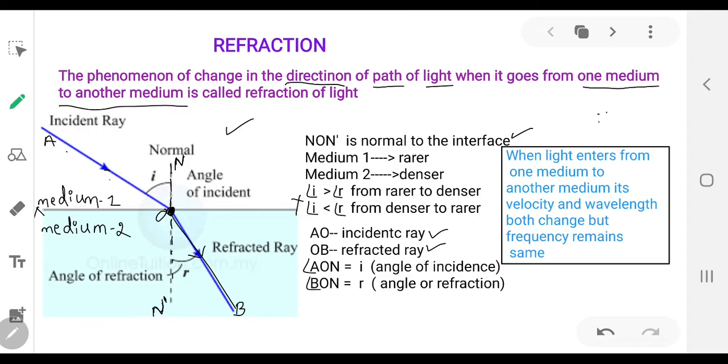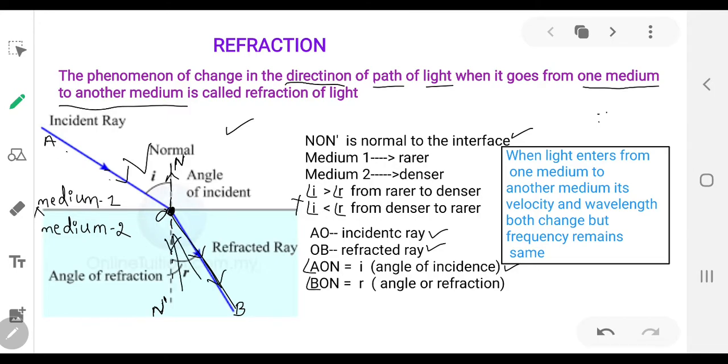Now how to measure the angle of incidence? It is nothing but the angle between the incident ray and the normal to the surface. Angle AON is equal to i, our angle of incidence. How to measure the angle of refraction? It is the angle between the refracted ray and the normal to the surface.